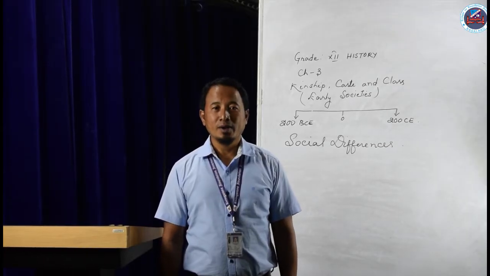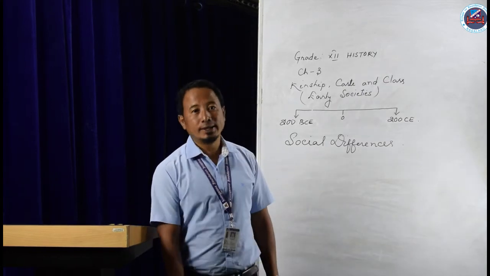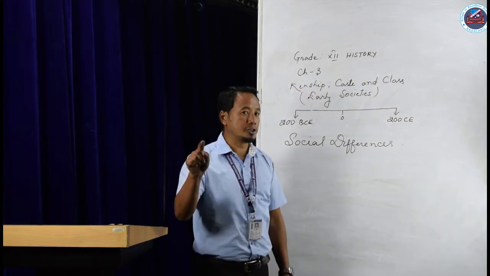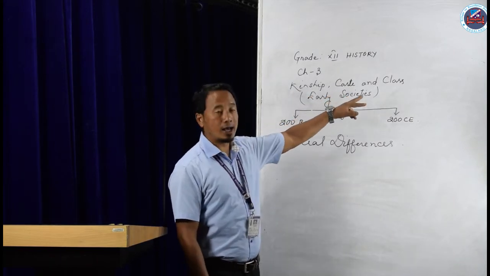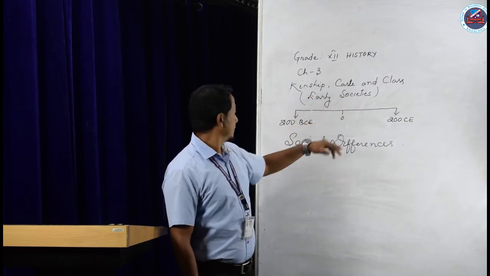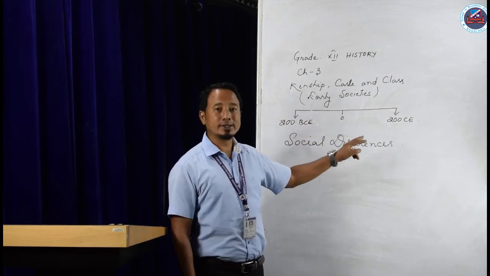Hello everyone, welcome back. Today we will learn a new topic, that is chapter 3 of your history part 1. The name of the chapter is Kinship, Caste and Class: Early societies from 200 BCE to 200 CE.